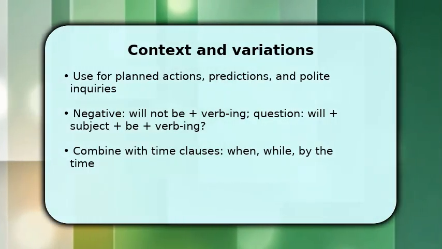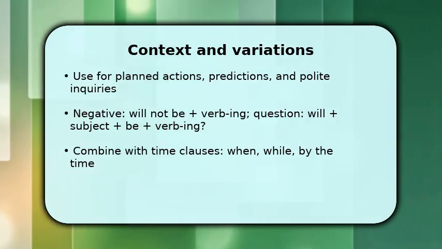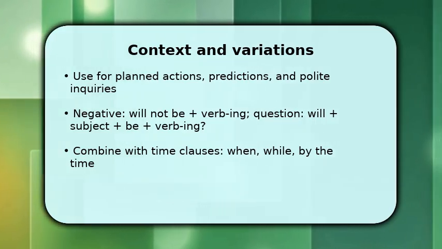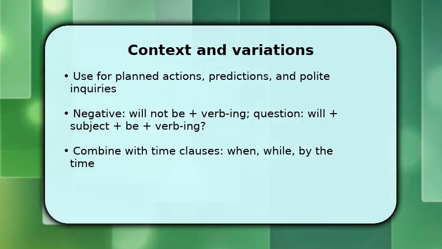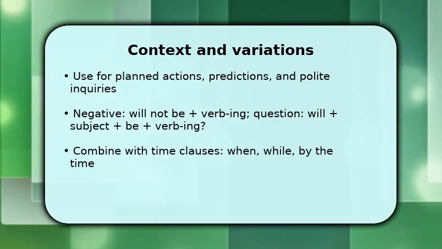Practice negatives and questions. You will not be working. Will you be working? Also combine with when/while clauses to show overlap. When she arrives, I will be waiting. Make sure to vary subjects and verbs so you feel the pattern. This helps you internalize the form and choose it correctly in live conversation.